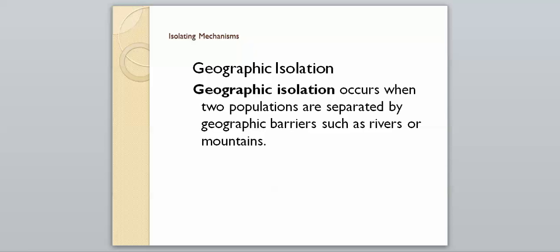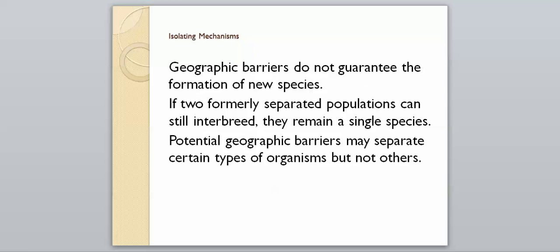Our second type is geographic isolation, and this occurs when two populations are separated by a geographic barrier such as a river or mountain. So this one's kind of really self-explanatory. If two populations are separated from one another, it's going to be impossible for them to interbreed. And so geographic barriers, however, do not guarantee the formation of a new species. So just because there's a group of robins living together on one side of the river, if one flies over to the other side and one stays, it doesn't mean that those two are going to form a new species.